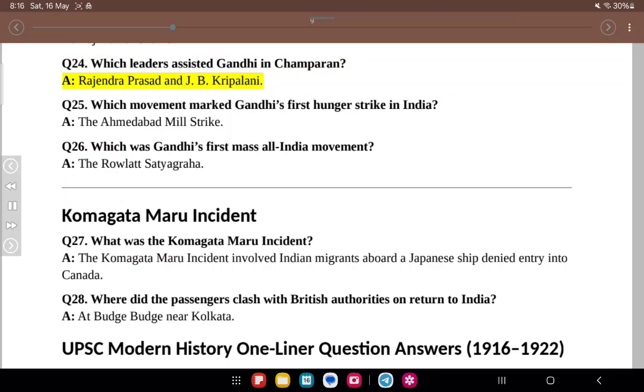Q24. Which leaders assisted Gandhi in Champaran? A. Rajendra Prasad and J.B. Kripalani. Q25. Which movement marked Gandhi's first hunger strike in India? A. The Ahmedabad Mill Strike. Q26. Which was Gandhi's first mass all-India movement? A. The Rowlatt Satyagraha.